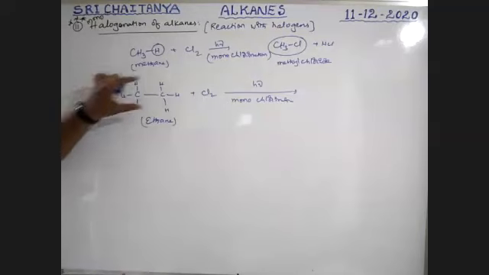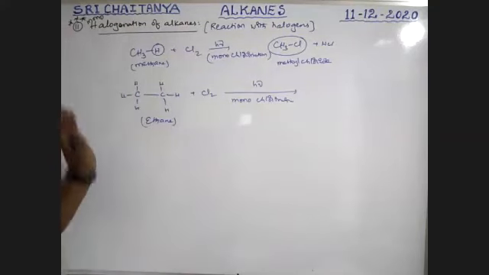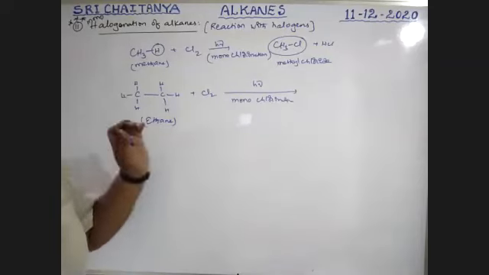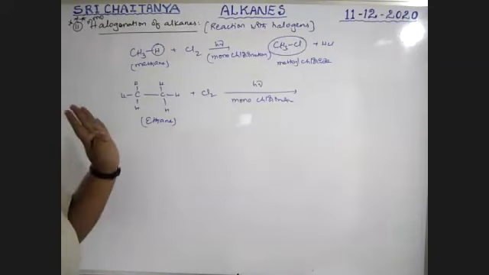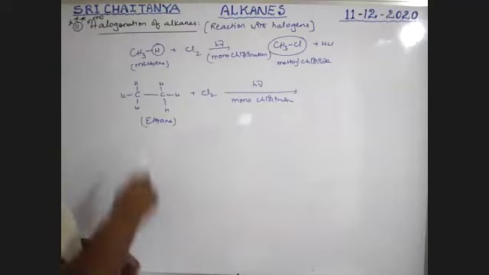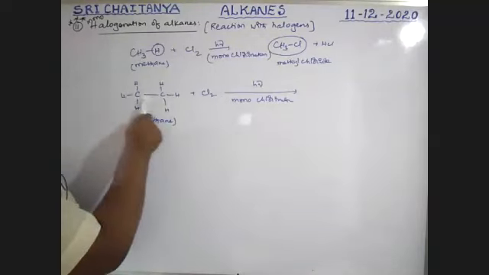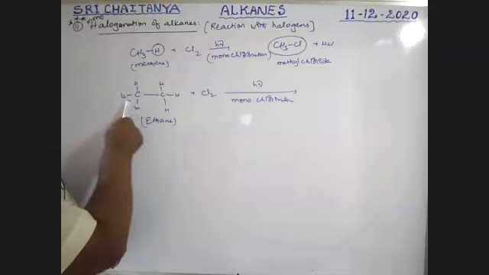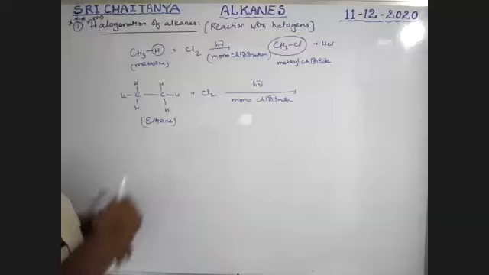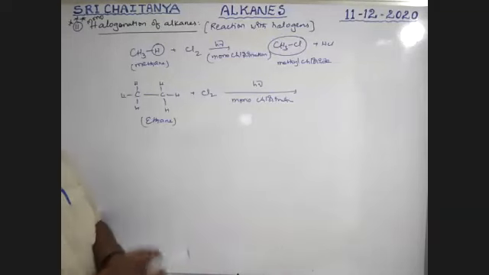These three hydrogens are identical, and all six hydrogens are the same. If we move from here, it is first carbon, it is second carbon. Any one of these six hydrogens can be replaced with chlorine, and that gives chloroethane.